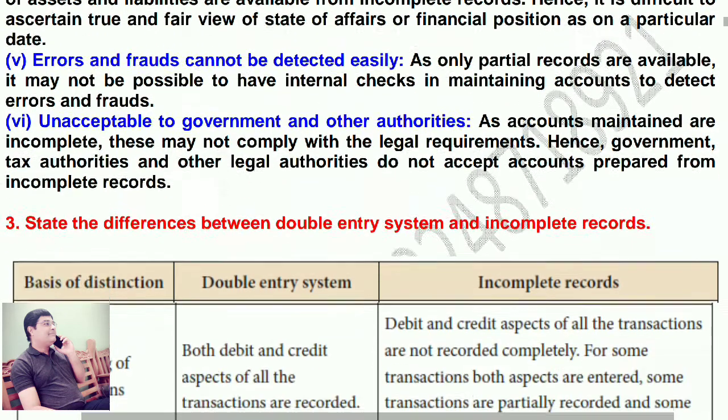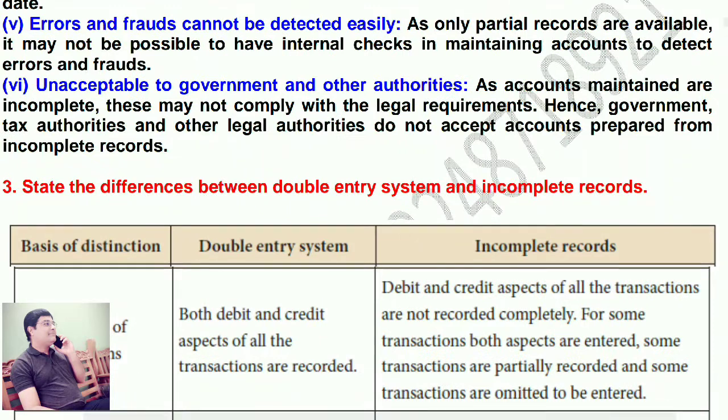Fifth point, errors and frauds cannot be detected easily. As only partial records are available, it may not be possible to have internal checks in maintaining accounts to detect errors and frauds.